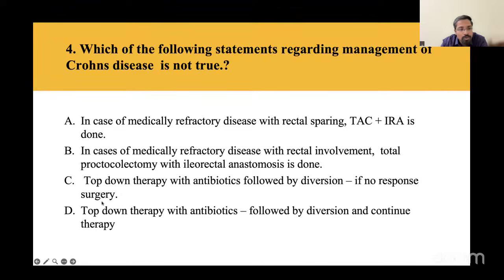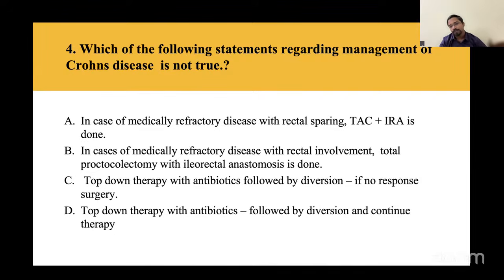So now there was another option, like two options here. We are not sure what the options actually were. Top-down therapy with antibiotics followed by diversion, if no response, then surgery. Now, top-down therapy with antibiotics followed by diversion and continue the therapy.